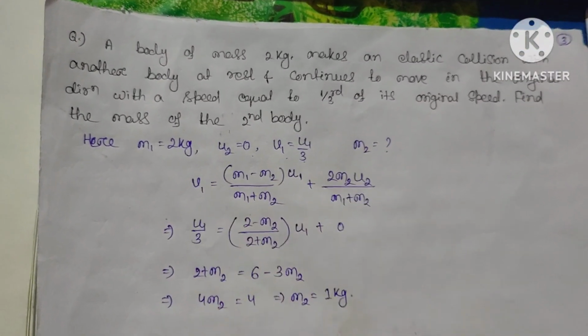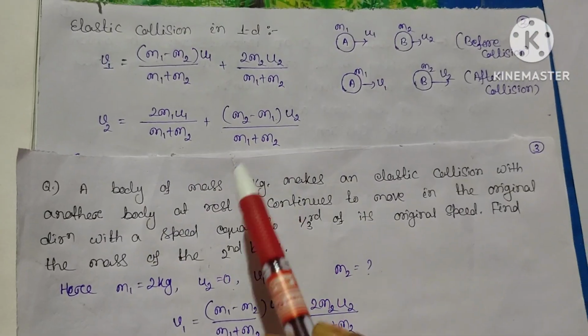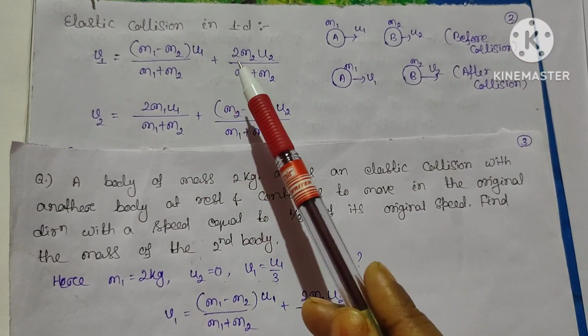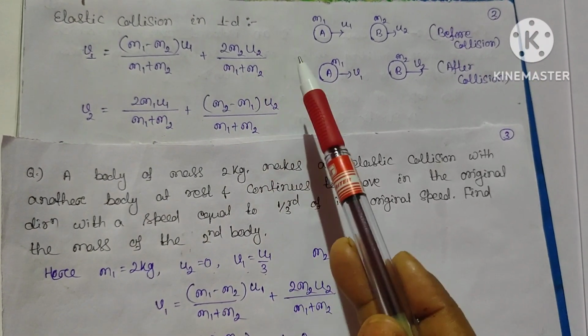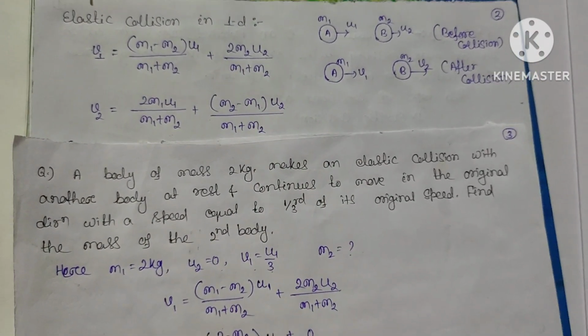We know from this formula, v1 equal to (m1 minus m2) u1 divided by (m1 plus m2) plus 2 m2 u2 divided by (m1 plus m2).